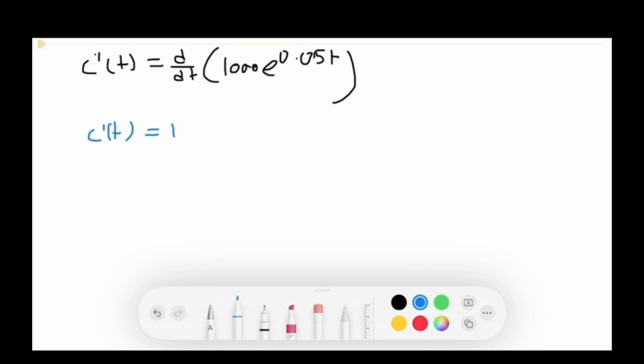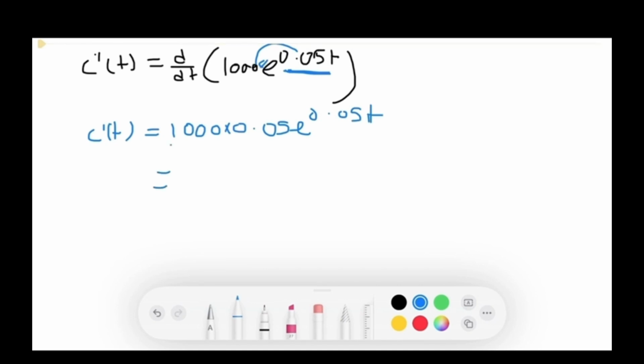C'(t) equals 1000 times 0.05 times e to the power of, we write the same, 0.05 times t.